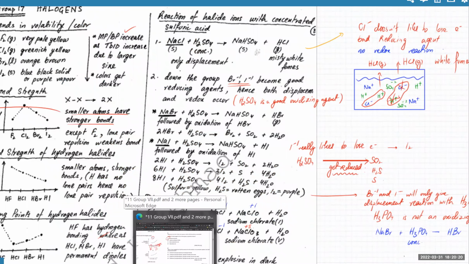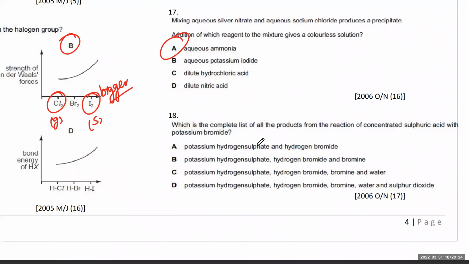Potassium hydrogen sulfate is obviously going to be formed by looking at the options. HBr is also going to be formed. Sulfur is going to get reduced, so sulfur dioxide and bromine are also going to be formed. So D is the correct option. You're going to get a lot of products. Is this clear too?